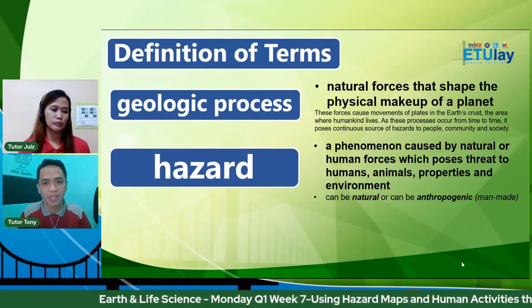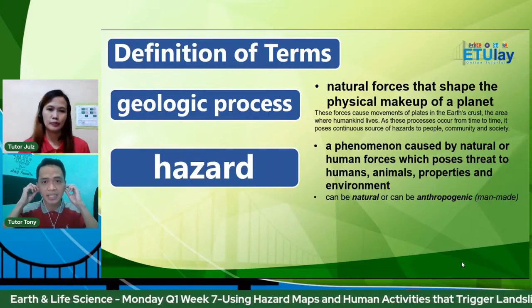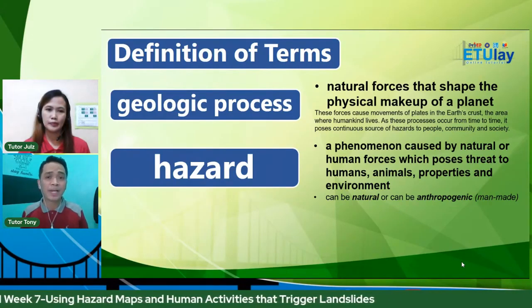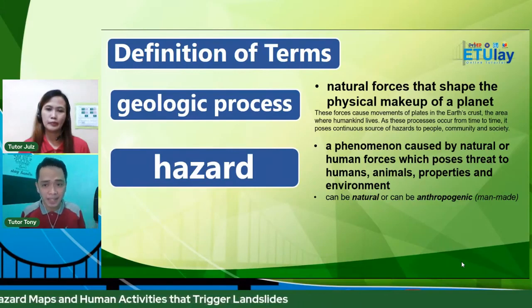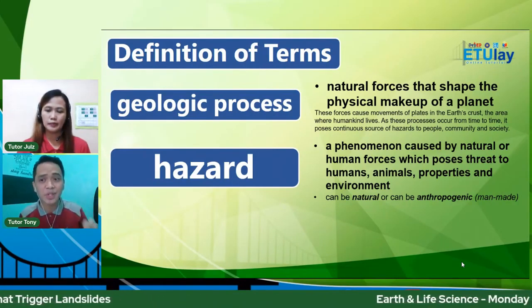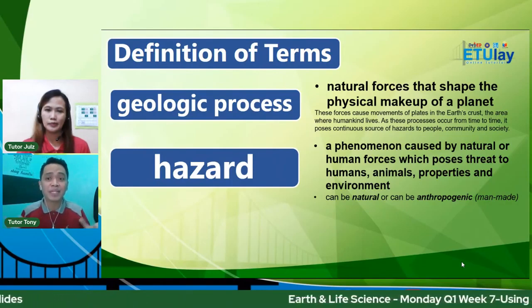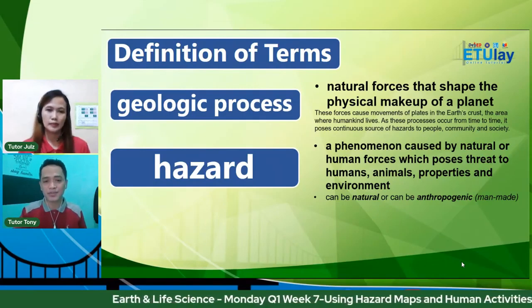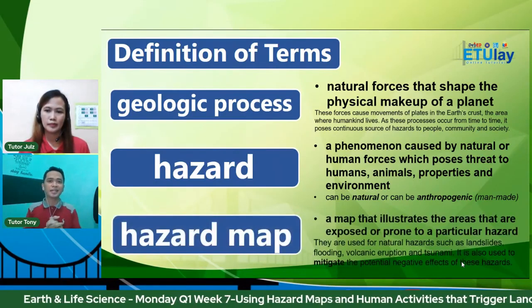generally, the environment. So again, hazard, tandaan senior high school learners, it can be natural, so kumbaga part siya ng cycle ng ating planeta, or it can be anthropogenic. Remember the term, anthropogenic. So it refers to the man-made activities na nagko-cause or nag-trigger ng different kinds of hazard. And then finally, ayan, ang pinaka